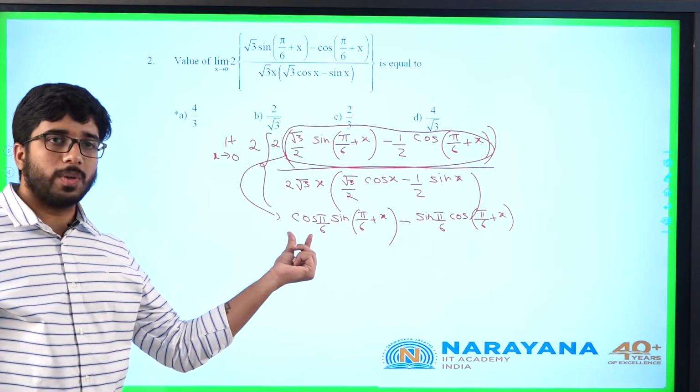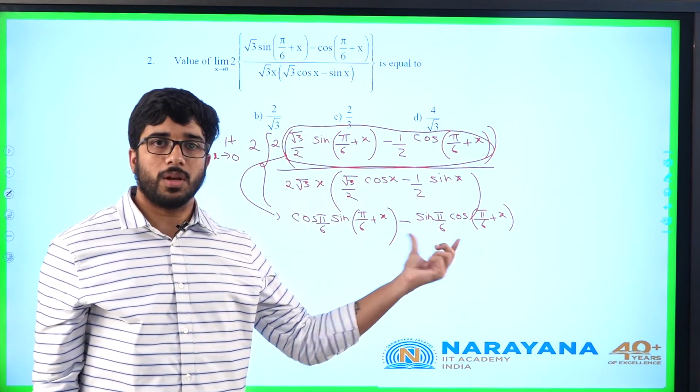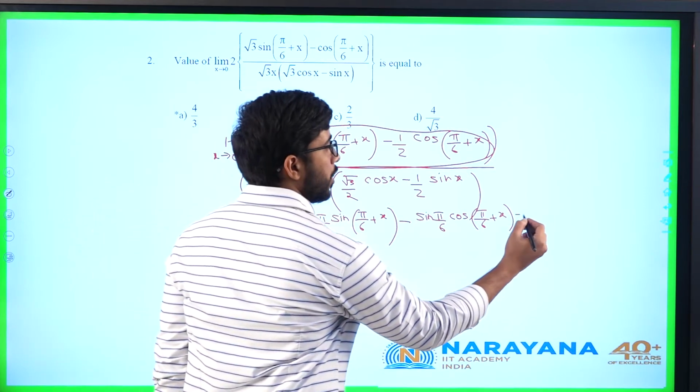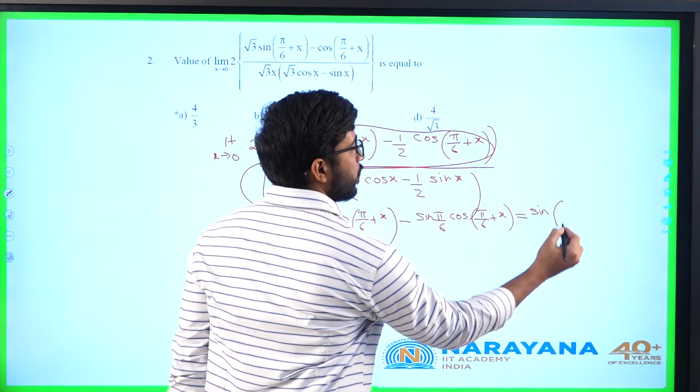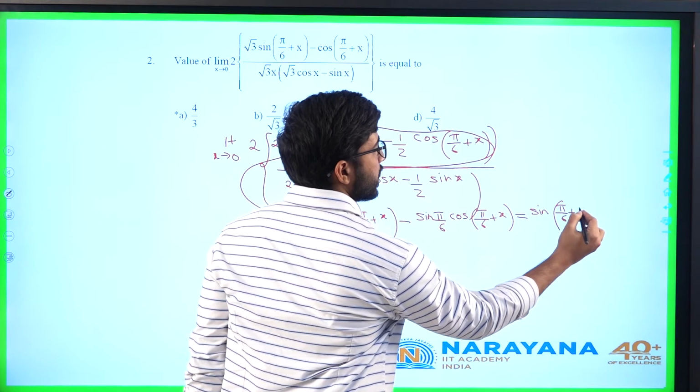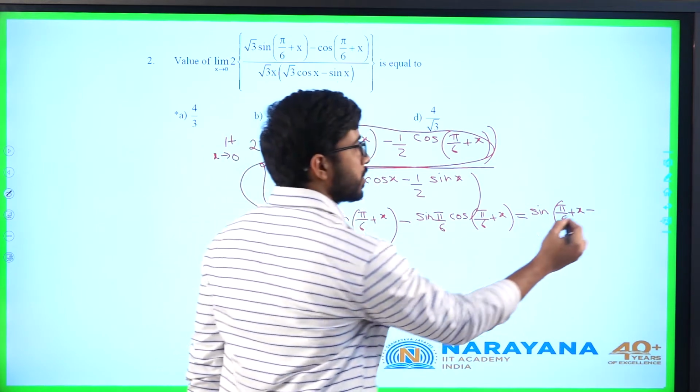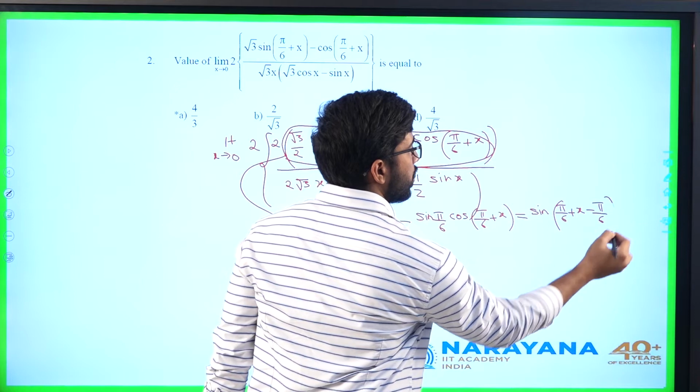So, it is the sin A cos B minus cos A sin B formula. It is nothing but sine of A minus B: sine of pi by 6 plus x minus the pi by 6 term, pi by 6, which gives sin x.